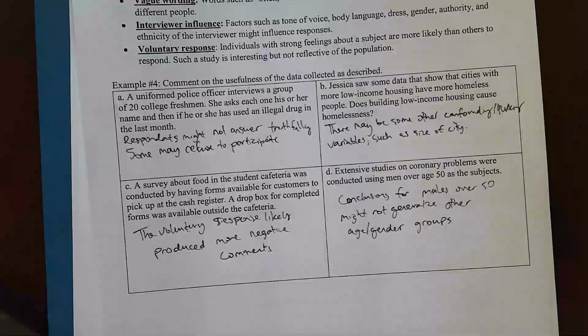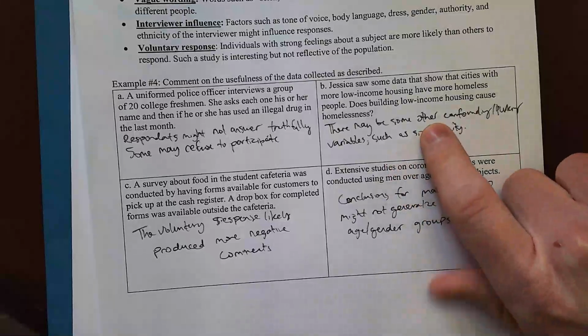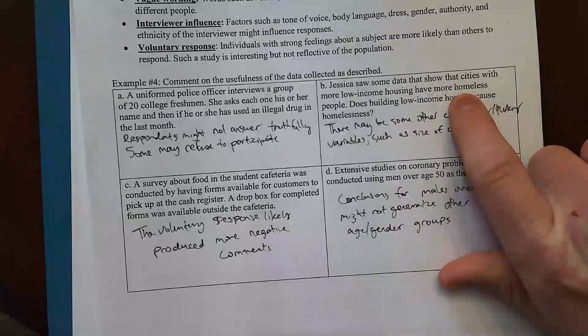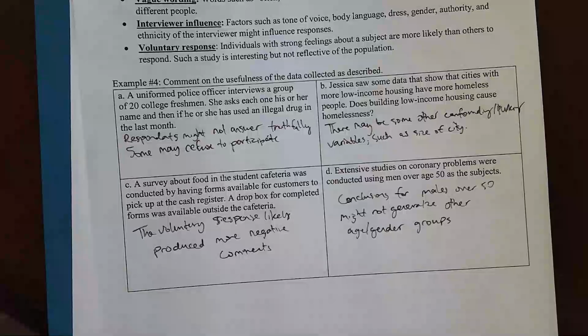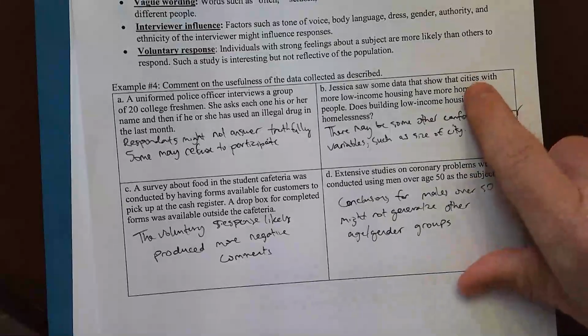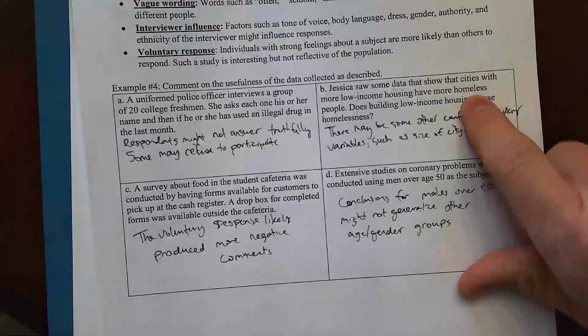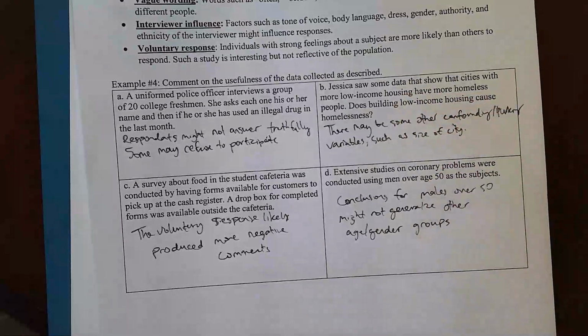The variable could obviously be the size of the city. Little Rock is a lot bigger city, so maybe the bigger city is what's causing this problem versus just this variable, low-income housing. You can go in a lot of different areas there, but there are other variables causing a different response than just this variable. So that's called confounding or lurking variables hiding in there.